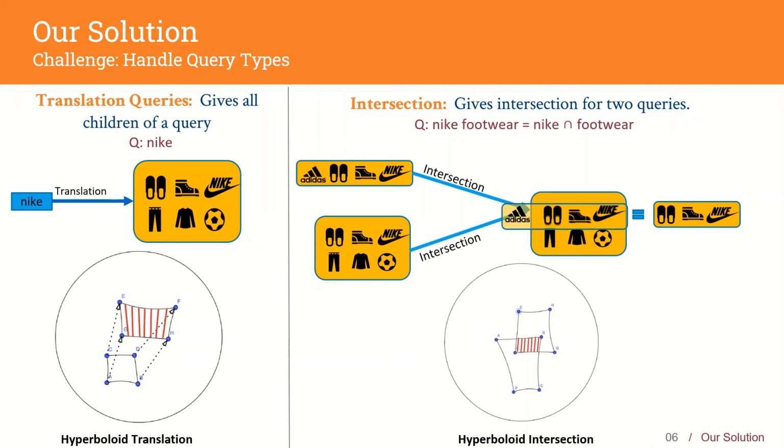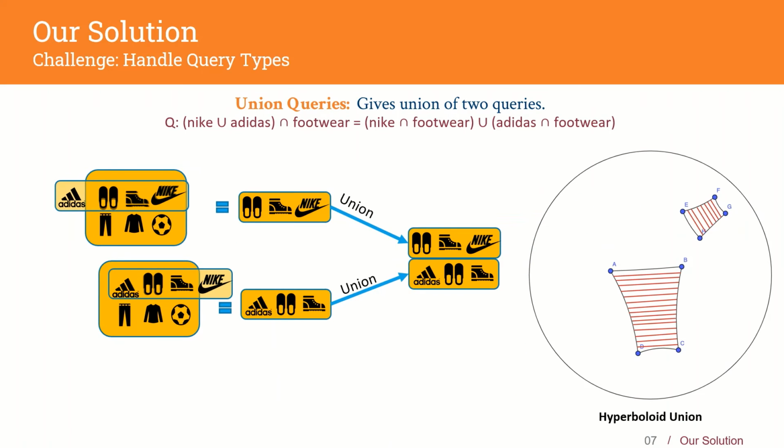As given in the example, a translation query Nike would return all products associated with the brand Nike, and intersection between queries Nike and footwear would return all the results for query Nike footwear. Similarly, union is handled as the set of all its input spaces. Thus, a union over Nike footwear and Adidas footwear would return all products contained in Nike and Adidas footwear.